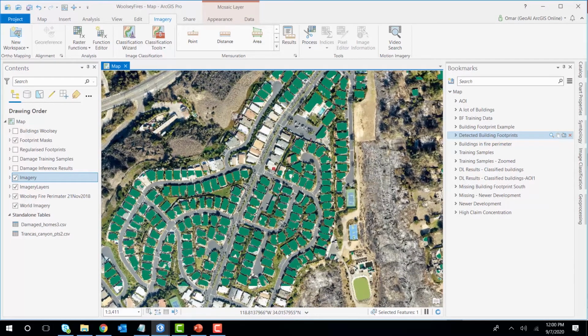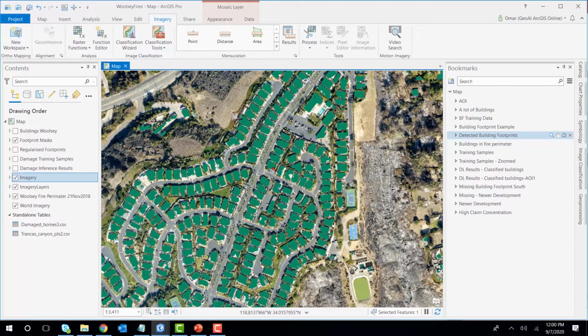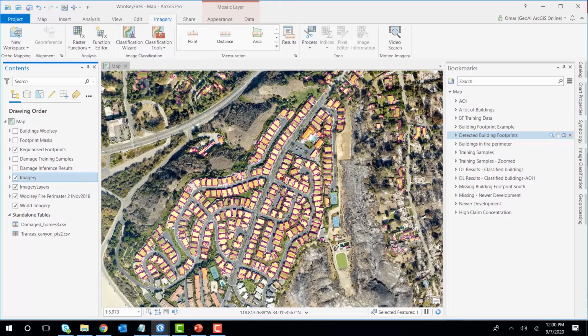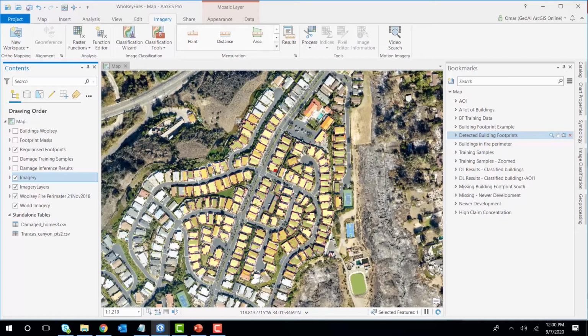And this is where we use some post-processing tools, like the regularized building footprints, to make the results even better. So the output from that is going to be like this. So you see this, how is it looking way much better than the other one? And for that, I'm saying that doing AI in ArcGIS helps you answer bigger questions. So if you're just using a model outside, you're going to generate these masks. But if you want to take it to the next level, make the results better, you can use some of the post-processing tools like we have just shown to generate this. So that was the first part.